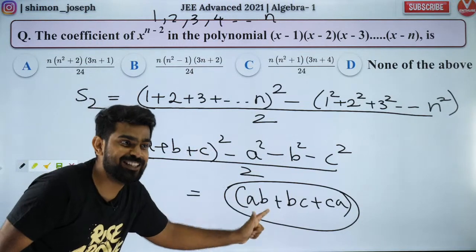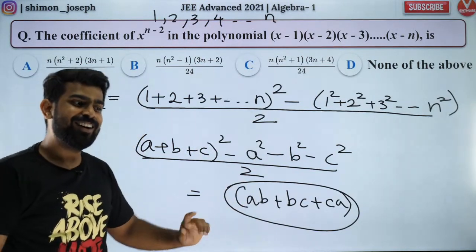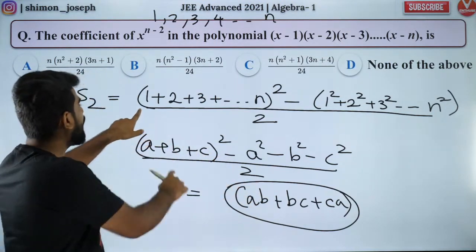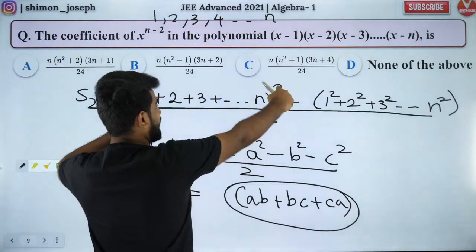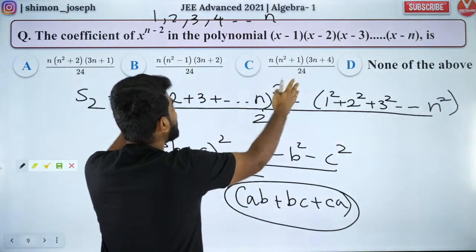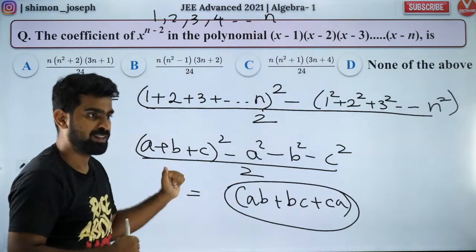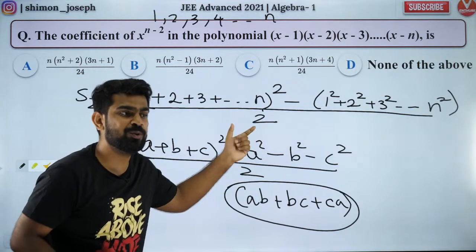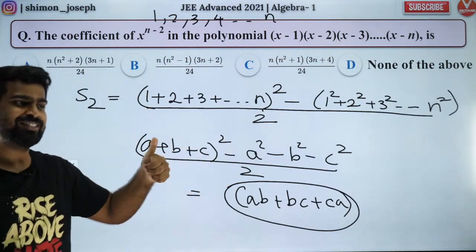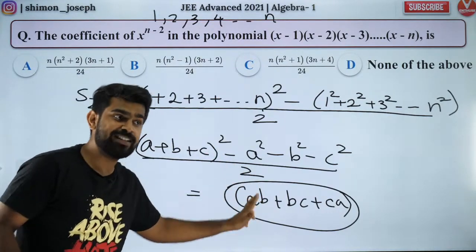I gave an analogy for you to understand. When you add all the roots and square it and subtract the square of each of the roots, you will have twice the product of roots taken 2 at a time. So I divided by 2. The analogy helped, right? Don't forget this analogy.